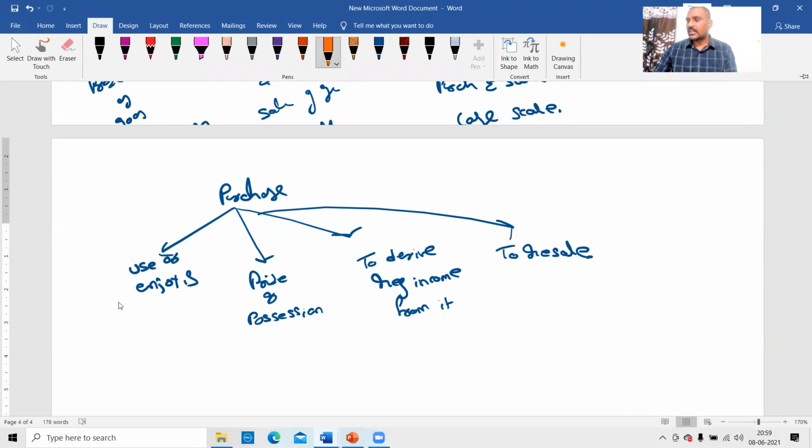So I purchased some mobile, some smartphone or gadget. Costly gadget. I purchased some costly gadget.